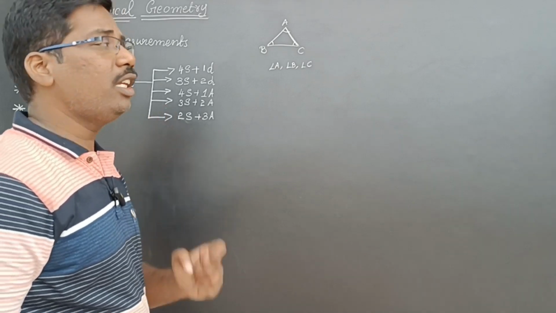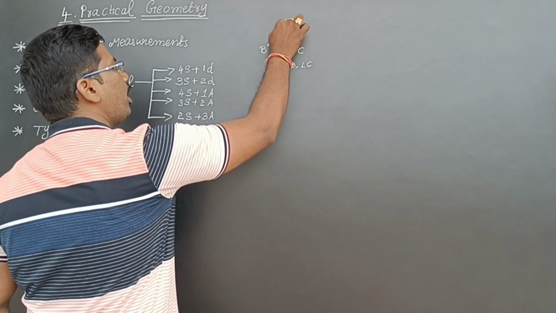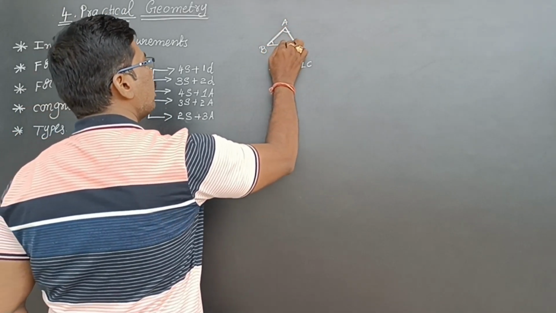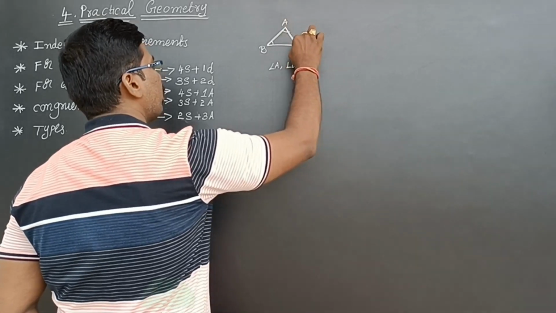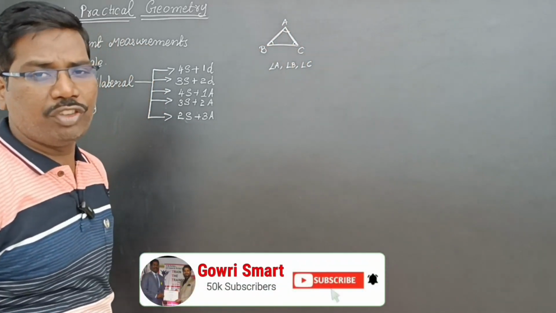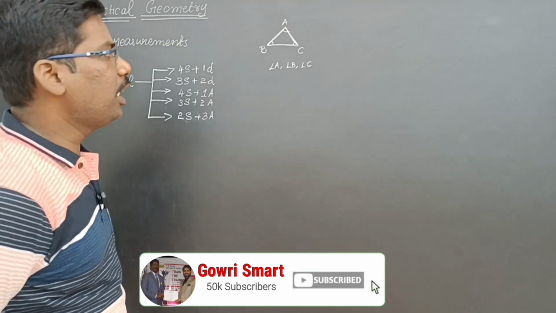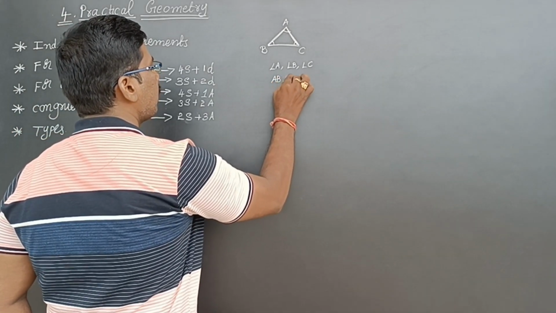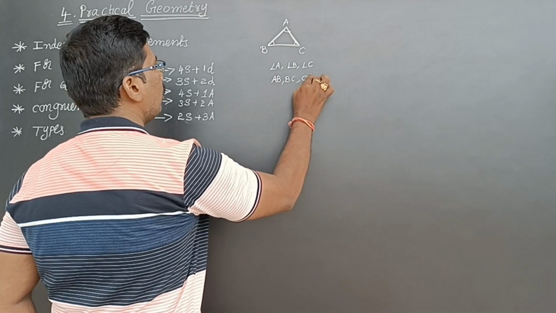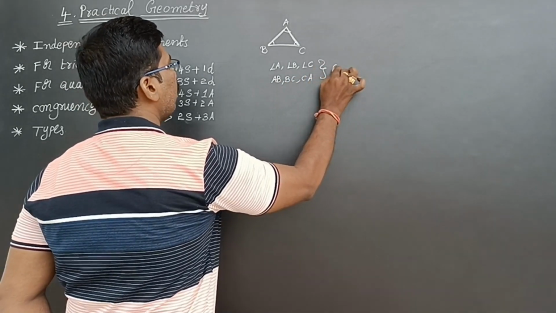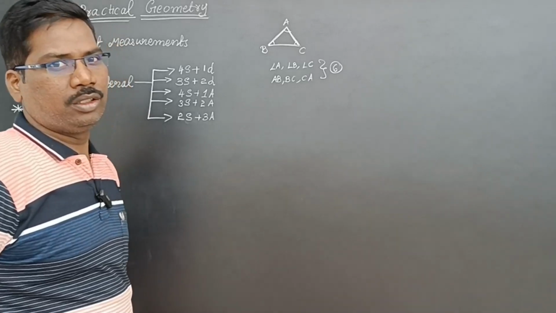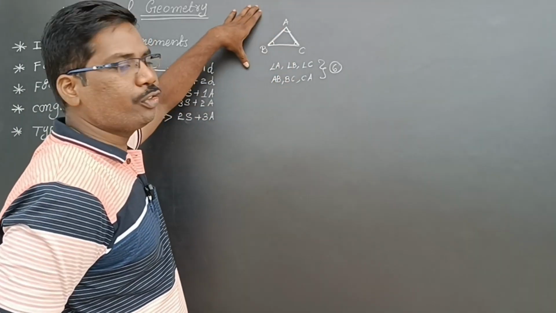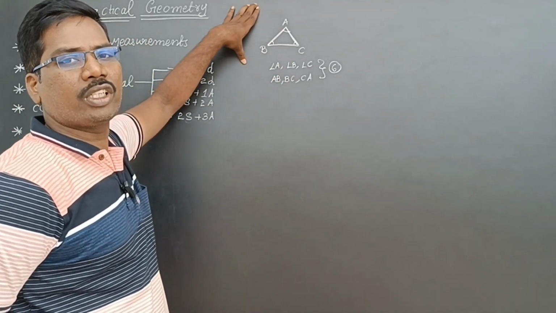And if you have a scale, then you can measure the line segments AB, BC, AC, the length of AB, the length of BC, and the length of AC. Means you can measure AB side, BC side, and CA side. So a total of 6 measurements you can measure. These are the 6 measurements or 6 elements for a triangle.